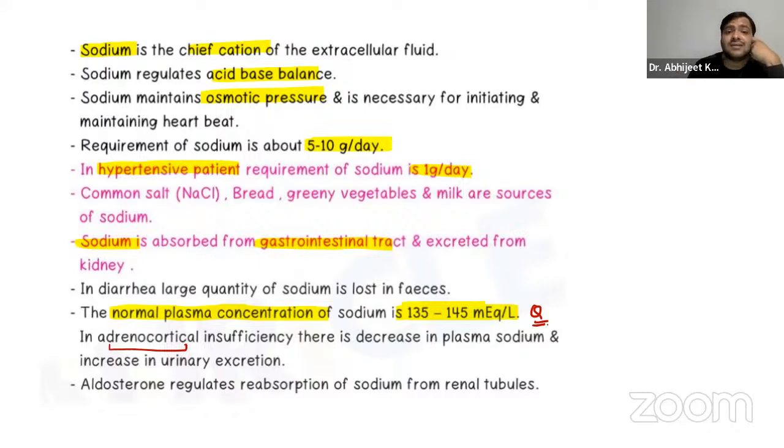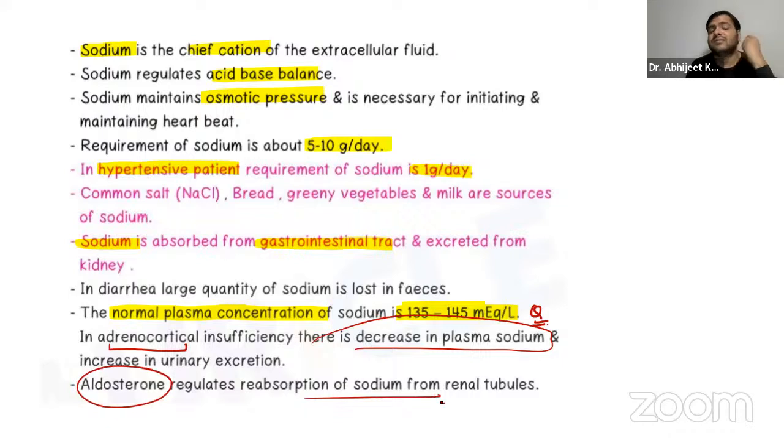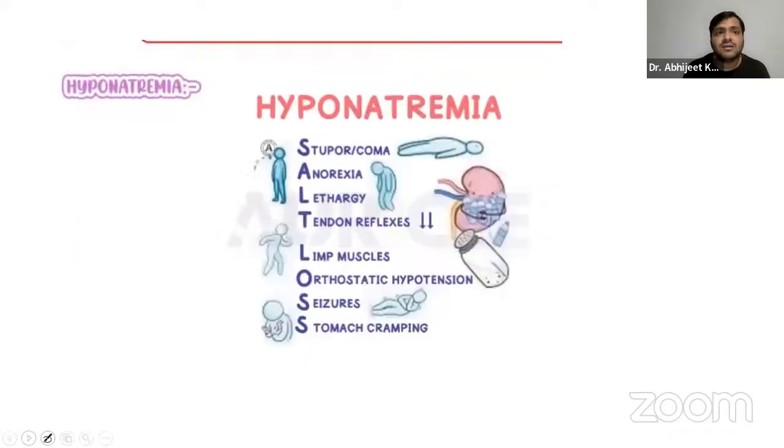So in that case there will be a decrease in plasma sodium, with more sodium going out of the body via urine. That will result in hyponatremia, guys. You already know aldosterone regulates the reabsorption of sodium from the renal tubules. Anything less than 135, or approximately we take it as 132 or 130, but as of now, based on the clinical values, if the plasma sodium level is less than 135, it will result in hyponatremia. Hypo means less, natremia means sodium.